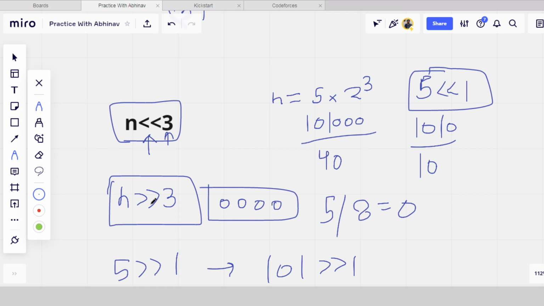And why do we use this? We can directly use the divide operator and the multiply operator. We will use this because these bitwise operators are faster than these arithmetic operators. These are arithmetic operators, and this is a bitwise operator, and it is fast. Fine, because it is dealing with the bits. That's why it is fast. Okay, so this is what I am trying to explain here.